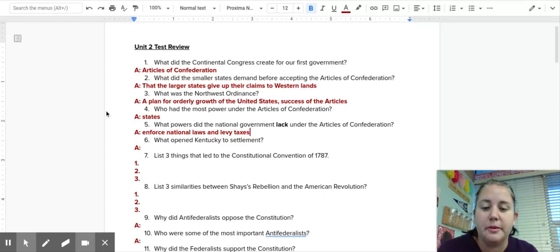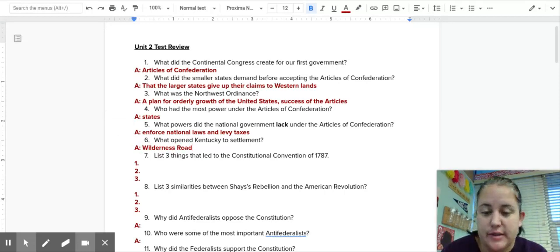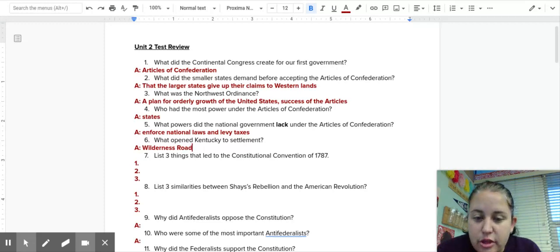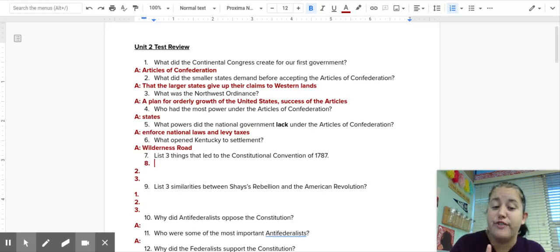Number 6, what opened Kentucky to settlement? Well, Daniel Boone had created something called the Wilderness Road, which created a path that settlers could go across the Appalachian Mountains. Number 7, list 3 things that led to the Constitutional Convention of 1787. Remember, the Constitutional Convention was supposed to be just a fix of the Articles of Confederation. They weren't supposed to be writing the Constitution.